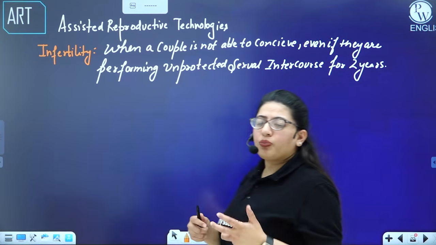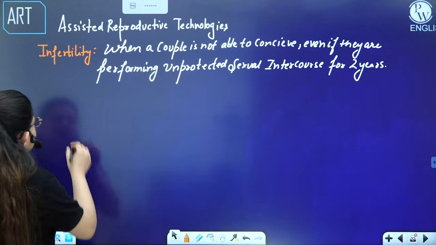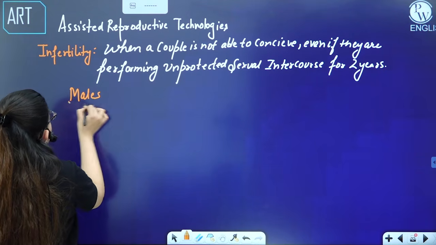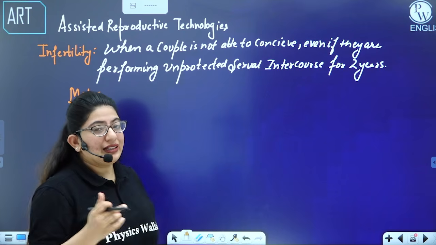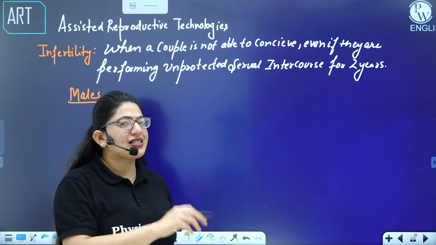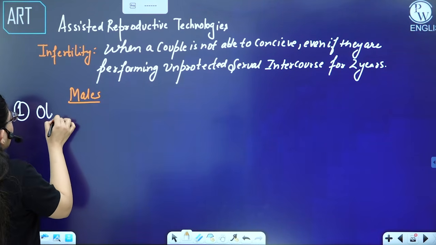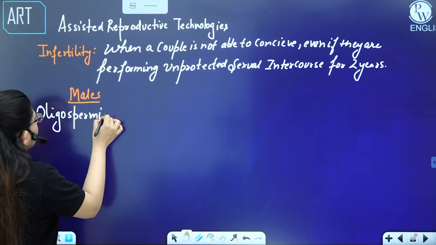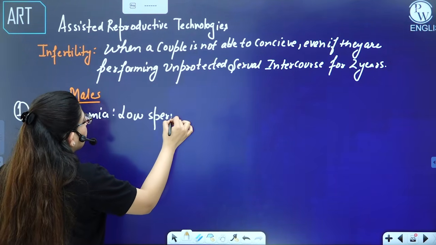So what are the problems that can cause infertility in a male or a female? For instance, if I talk about the males, what can go wrong? As I have told you, out of these couples, either a male or a female can be infertile, or both can be infertile. So if a male is infertile, maybe the male is not producing enough sperm, and you call it oligospermia, which is low sperm count.